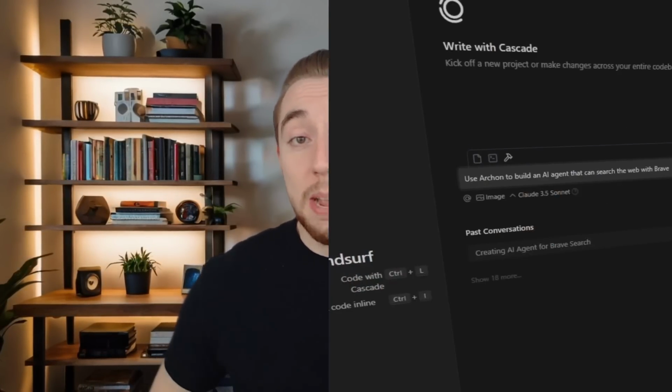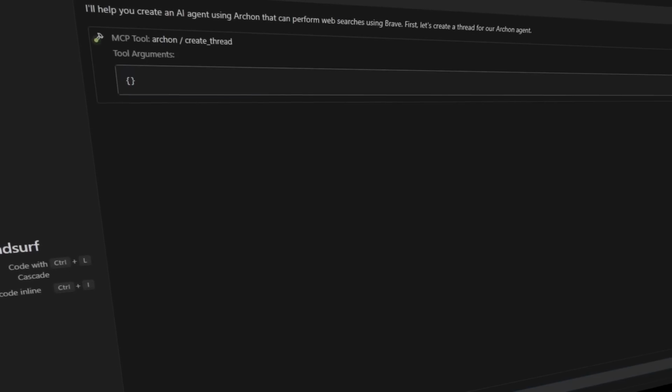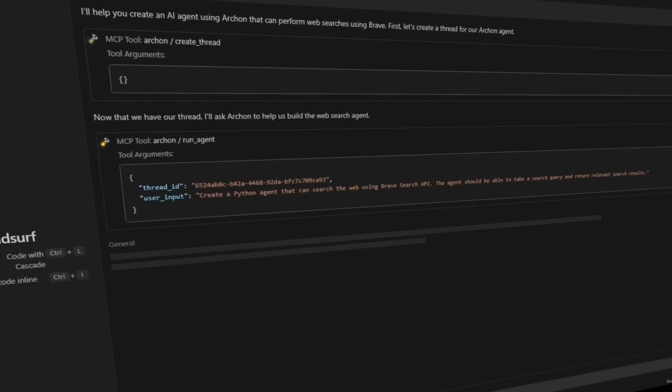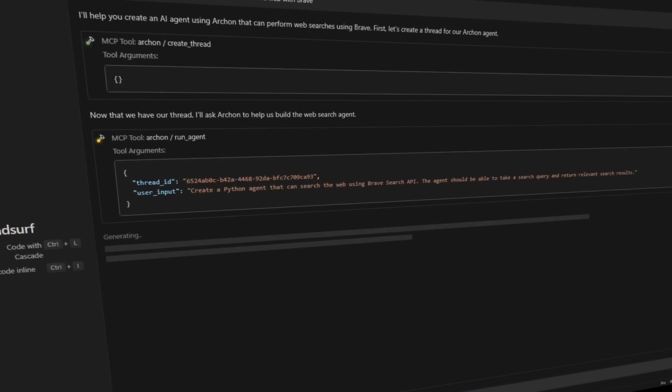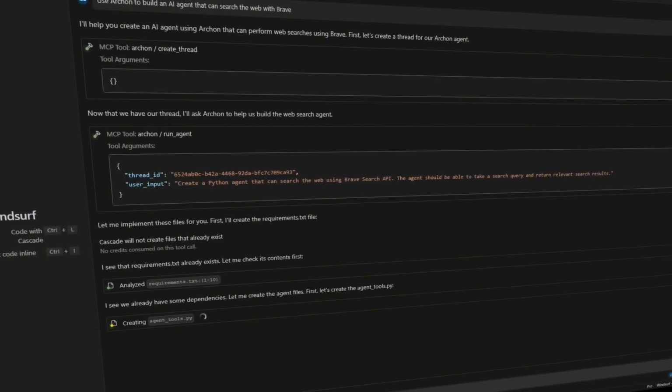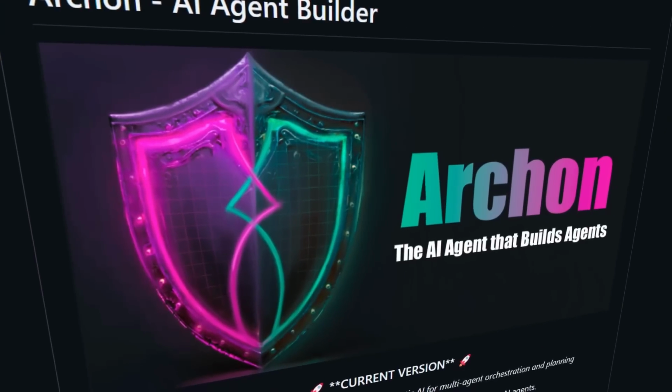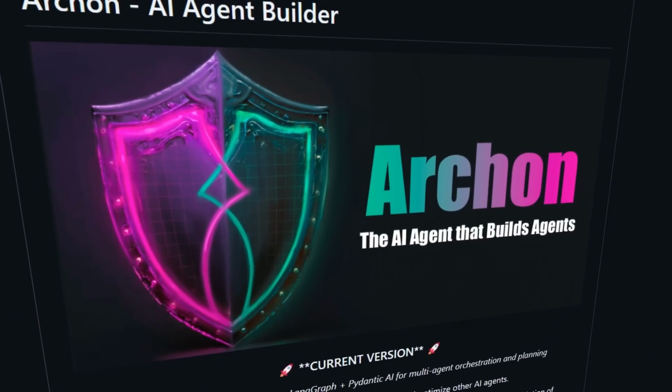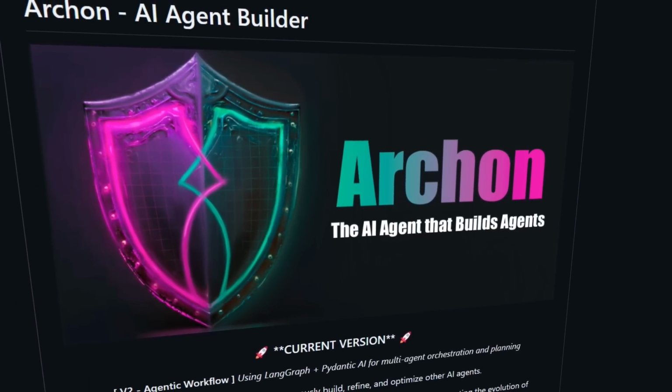What I'm about to show you is very experimental, but I truly believe it is going to be the next wave of innovation for AI coding. And it all revolves around specialized subagents and Claude's MCP. And I'm going to demonstrate it for you in this video using Archon as an example, which is the AI agent that I started recently that builds other AI agents using Pydantic AI and LangGraph, my two favorite frameworks.